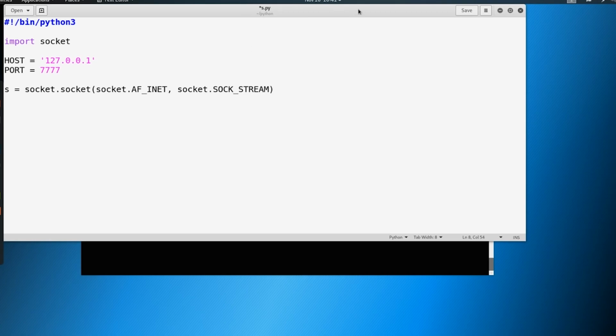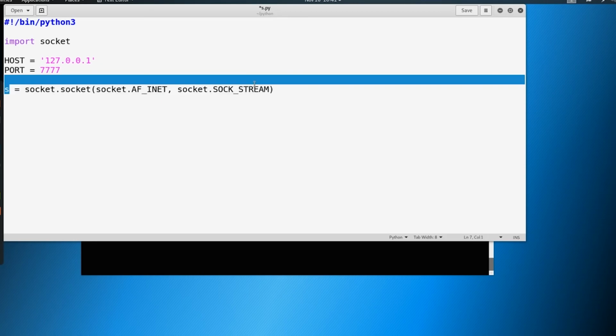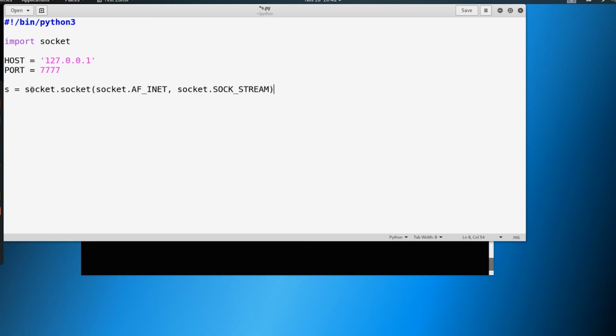We are just making life easier on ourselves, defining a variable that stores all this in one. This syntax is very, very common when it comes to sockets.